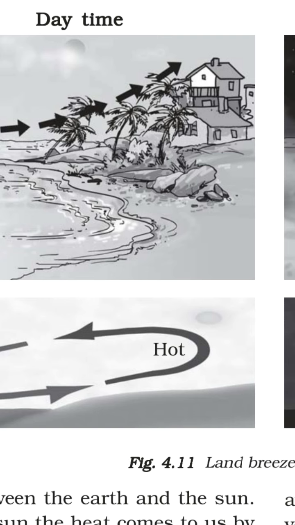So there will be a low pressure area. The moving up of hot air will create a low pressure area just above the soil. We know that air will be moving from a high pressure area to a low pressure area. So to this low pressure area, air will be moving from just above the sea level, because sea level air is denser and cooler than the land side.